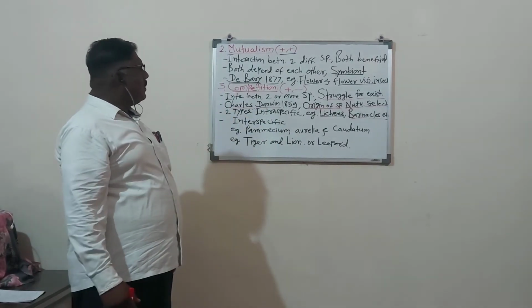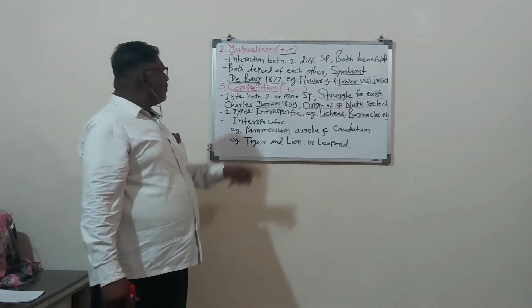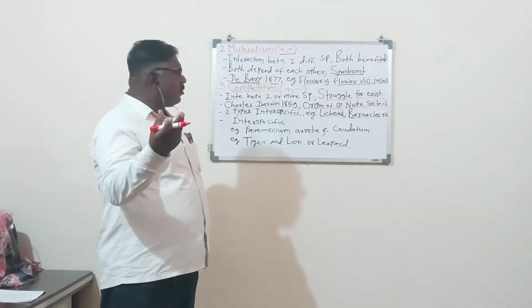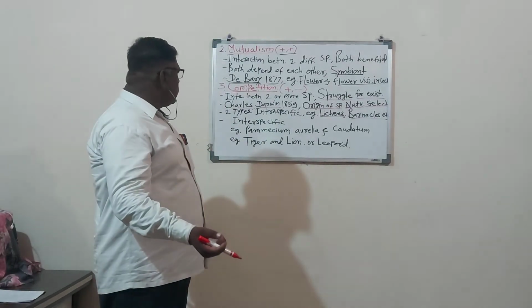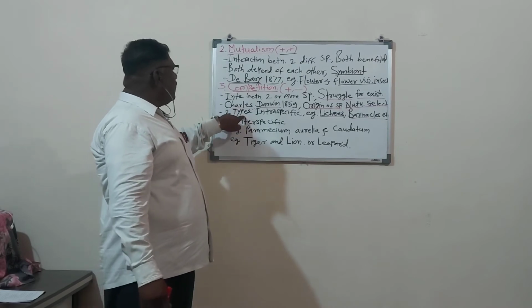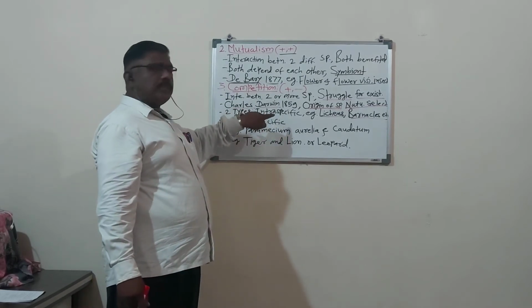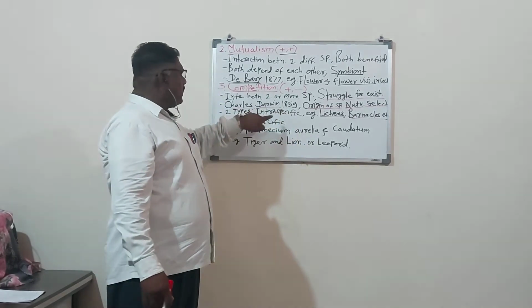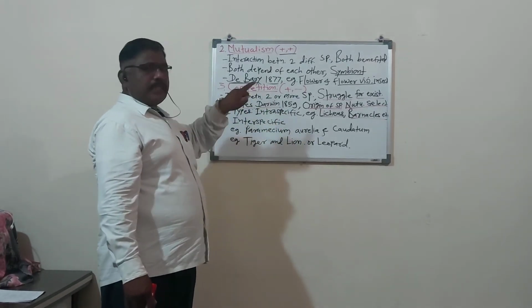There is competition between the lichen, you know lichen, and barnacles, which are animals. That is called inter-specific biotic interaction or inter-specific competition.